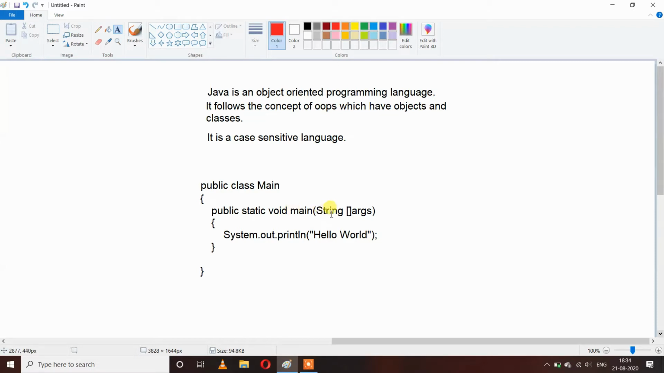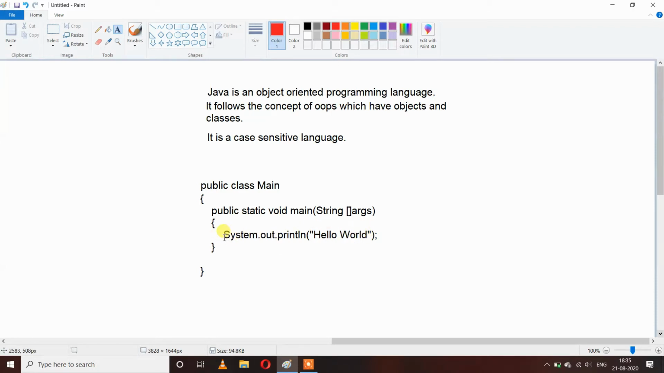And inside this we have a string array which accepts arguments. So inside our main method we can pass our arguments like variables, functions, arrays and strings. We have a statement inside our main method, System.out.println. It is a statement in Java which is used to print the arguments we have passed to it. Like here I have passed hello world. So this statement will print hello world in the output.